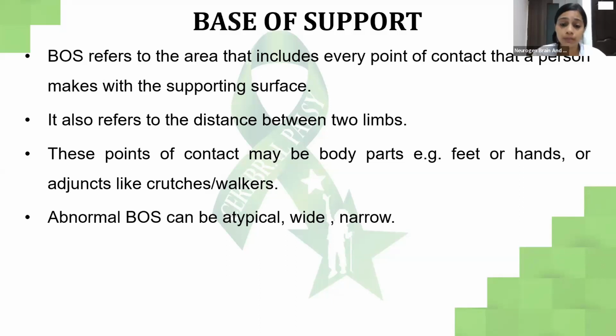If there is an abnormal base, then it looks like this. Abnormal meaning this is a narrow base, if the child has a tendency of the hip and knee turning inwards and making the base very narrow, whereas in this child the base is excessively wide. It's not normal to have this wide base of support.